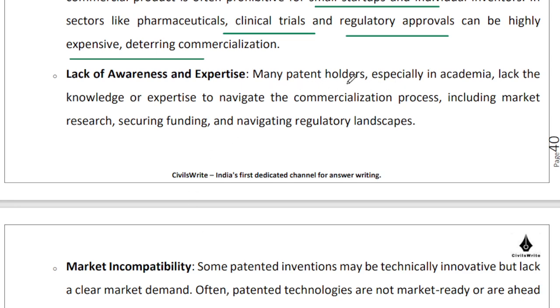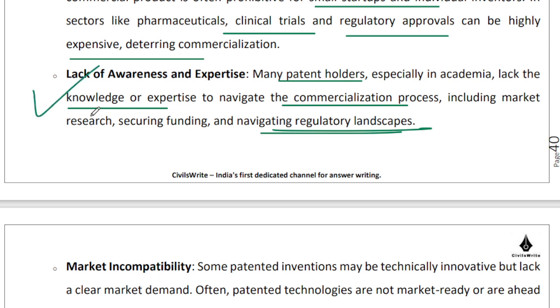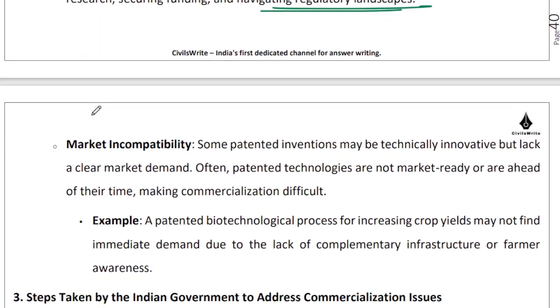Patent holders, especially in academia, do not have the knowledge or expertise to guide themselves through this commercialization process. Whether it is market research, securing funding, navigating regulatory landscapes, right? So many a times I as a researcher would typically be happy in my government secured job or a lifelong job. I don't want to take these kinds of risks. I do not have any kind of support systems to take this kind of a risk, right?